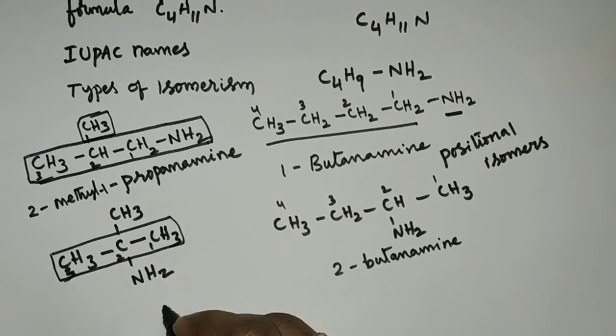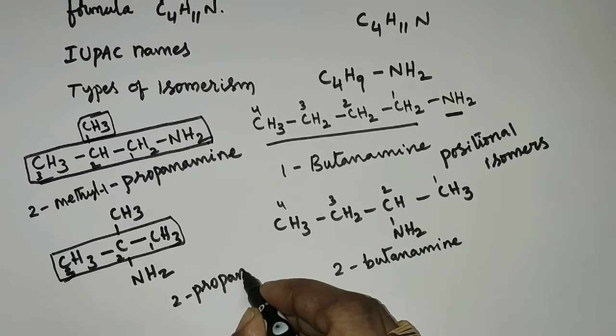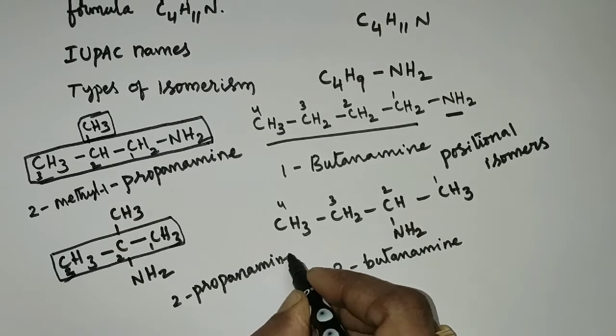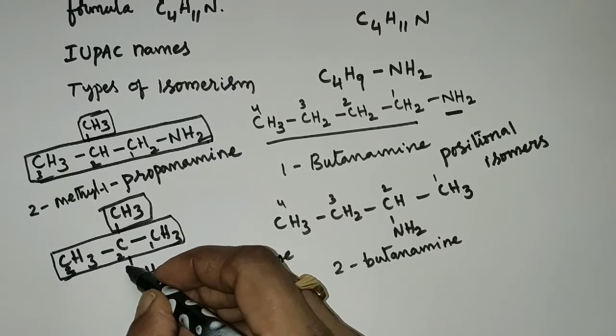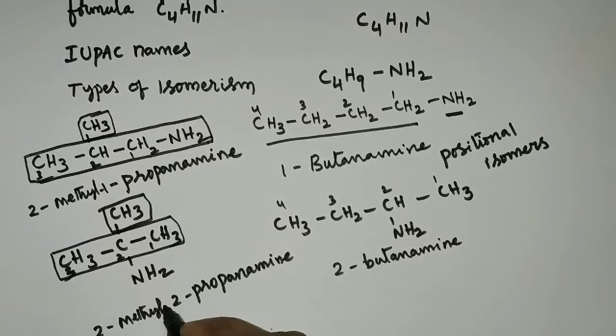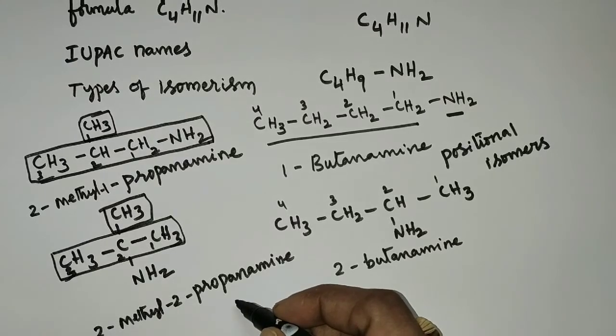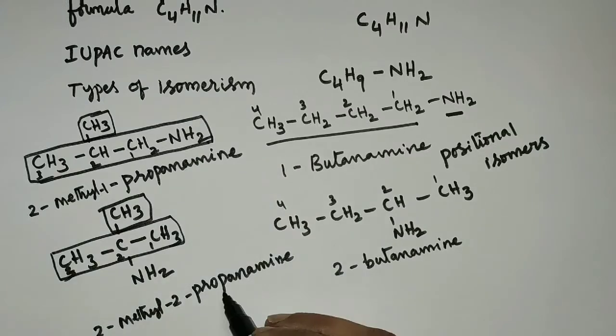So 2-propanamine, where a CH3 group, a methyl group, is bonded to the second carbon as a substituent. So 2-methyl-2-propanamine. Even this 2-methyl-1-propanamine and 2-methyl-2-propanamine, these two are also positional isomers.